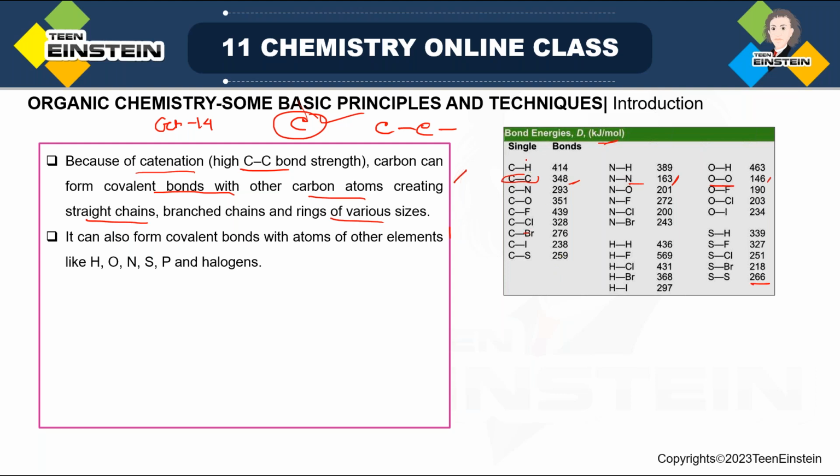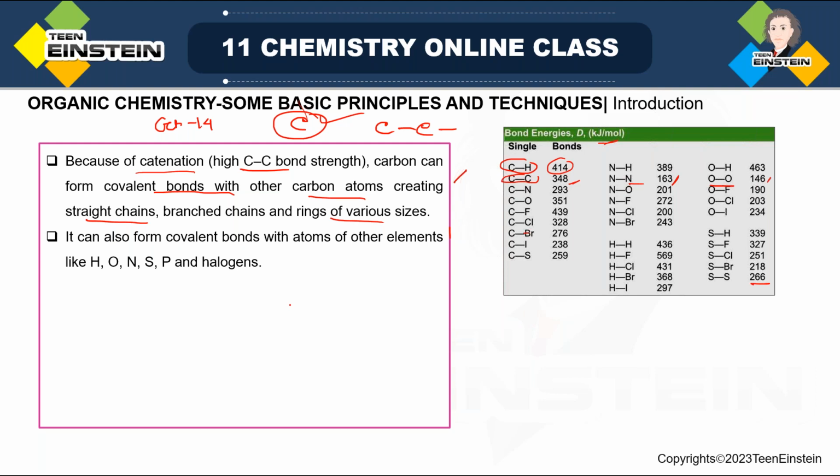Then the carbon-hydrogen bond is also very common in organic compounds, because to satisfy the tetracovalency of carbon we have to place carbon-hydrogen bonds, and look at this value, this is also high.